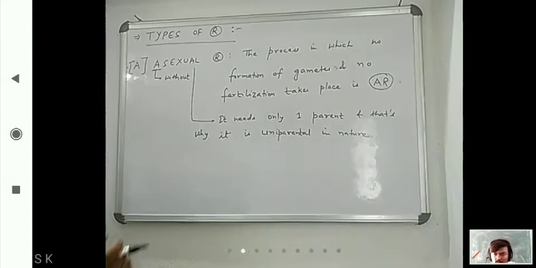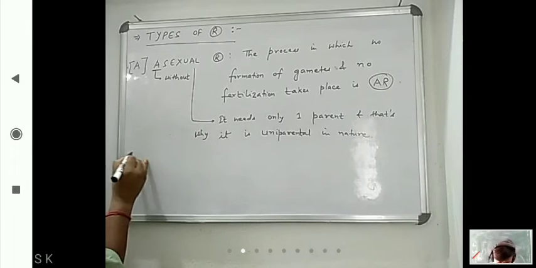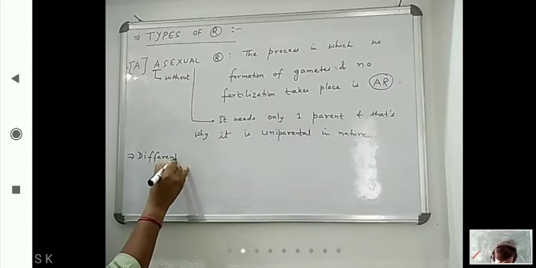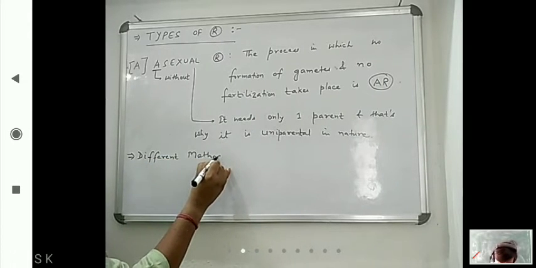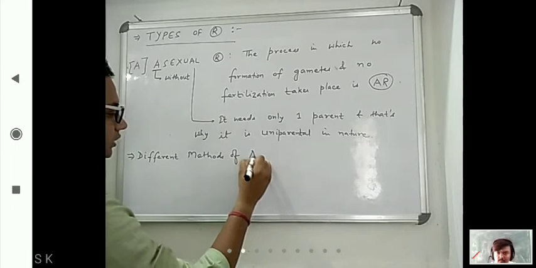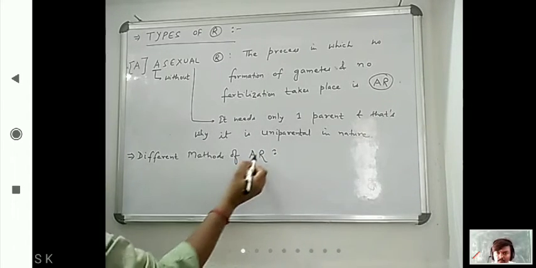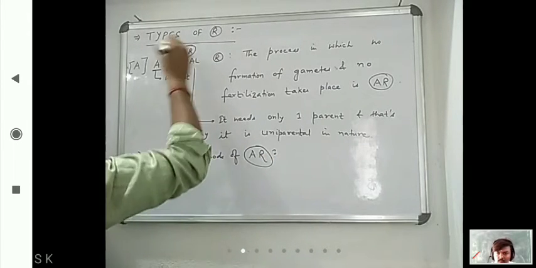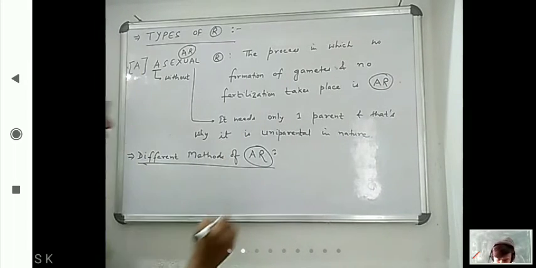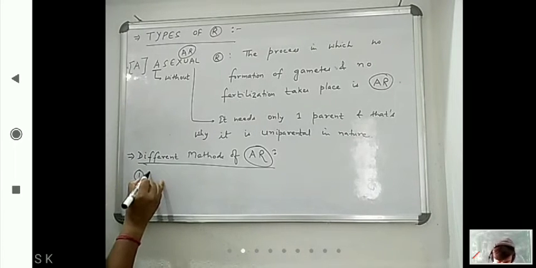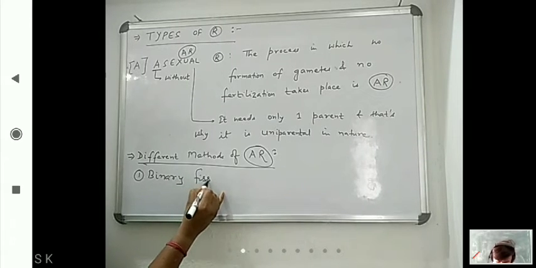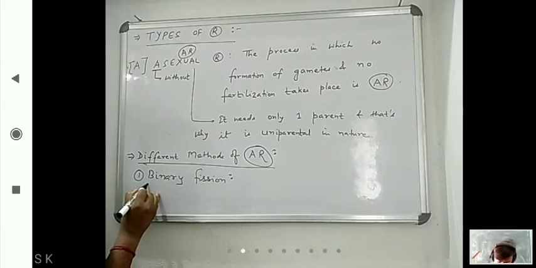So next we have to see the different methods of asexual reproduction. AR is short for asexual reproduction. Now in these methods of asexual reproduction, the first one is binary fission.